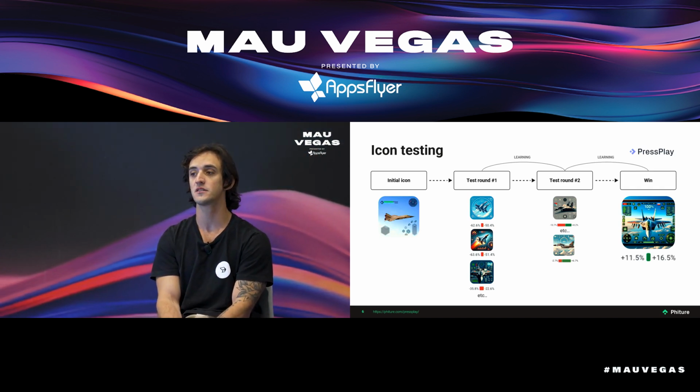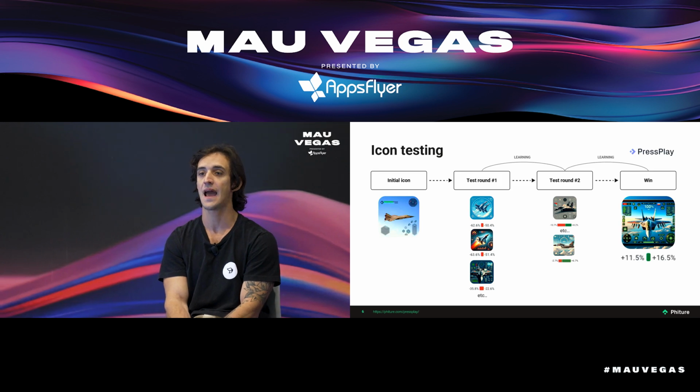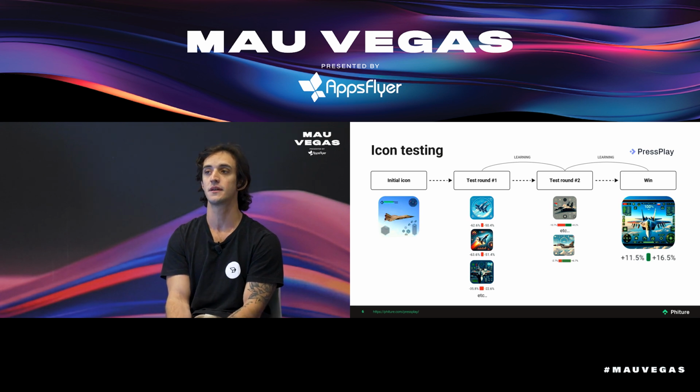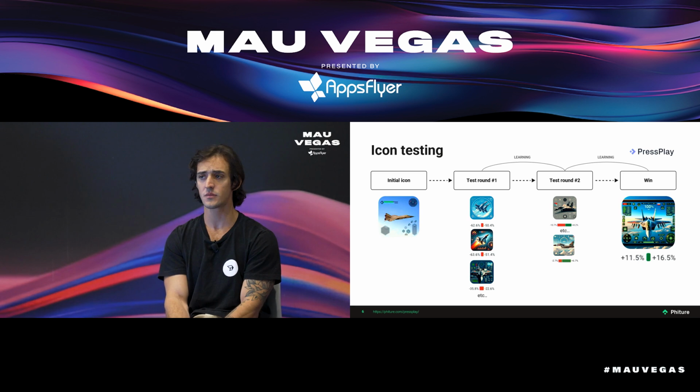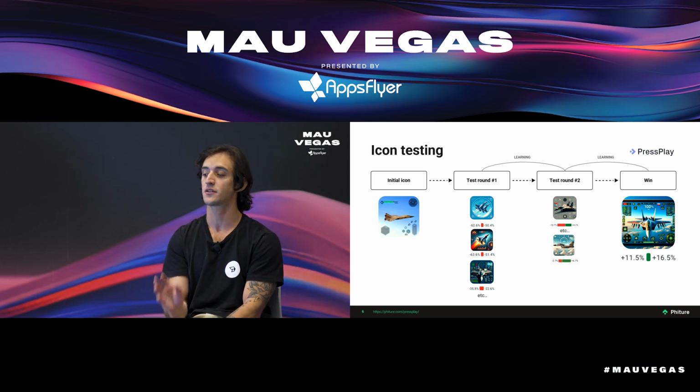why we started with the icons, and for Skywars itself, is for two reasons. The icon is the most important asset in terms of ASO because it's the first thing that people see, and in most cases, the first impression that they have. So it made sense for us to start with the visual assets for the icon. And Skywars was a game that we weren't able to dedicate a lot of effort to, so it was hard for us to iterate and create new assets. So we said, okay, let's use Skywars as a pilot. No pun intended. So we used it for the first round of tests.